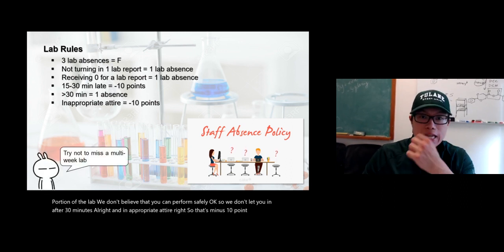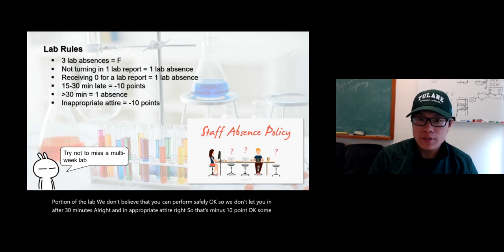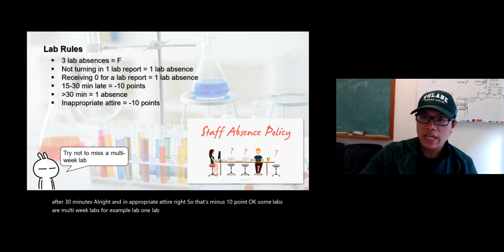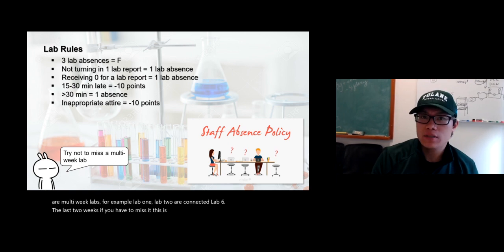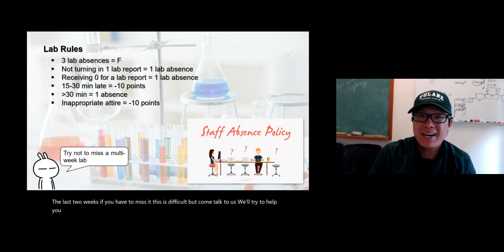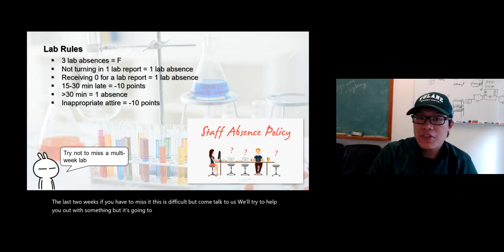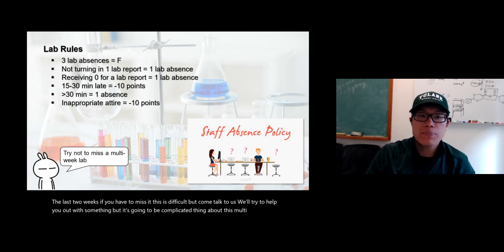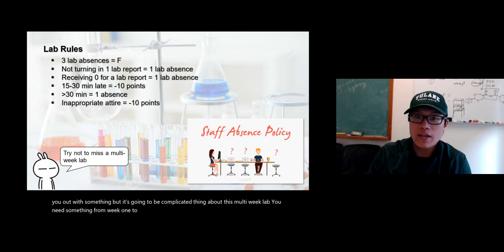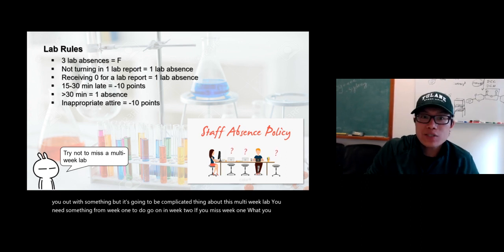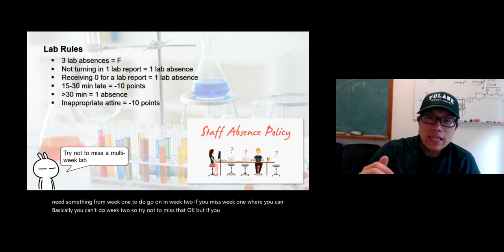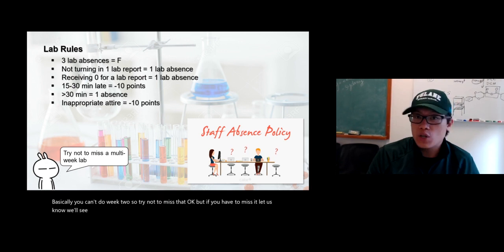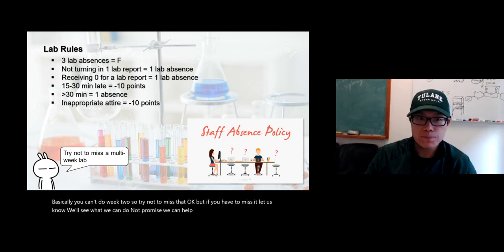Okay, some labs are multi-week labs. For example, lab 1 and lab 2 are connected. Lab 6 lasts 2 weeks. If you have to miss it, well, this is difficult, but come talk to us. We'll try to help you out with something, but it's going to be complicated. Think about this: in a multi-week lab, you need something from week 1 to go on in week 2. If you miss week 1, well, you can't do week 2. So try not to miss that. Okay, but if you have to miss it, let us know. We'll see what we can do. We can't promise we can help, but we'll try as much as we can.